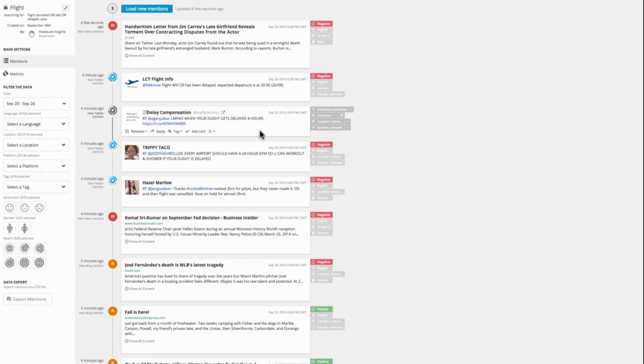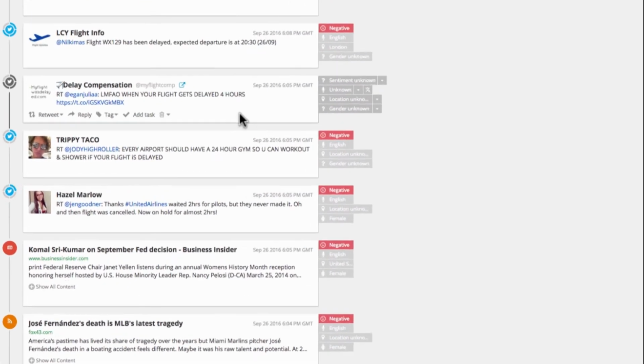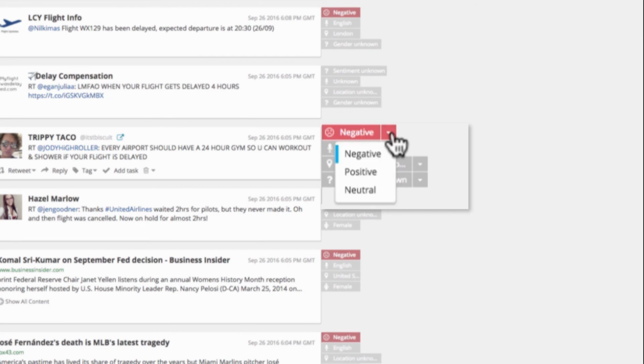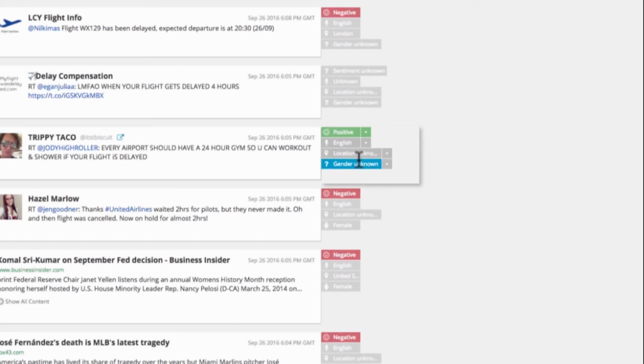Hootsuite Insights lets you manually readjust the sentiment on each mention. Sentiment is calculated by analyzing keywords, but it can sometimes miss the nuance of natural language, for example with sarcasm. To accommodate for this, you can manually change the sentiment to reflect the true meaning of the mention and generate a more accurate picture of the conversation around your search terms.